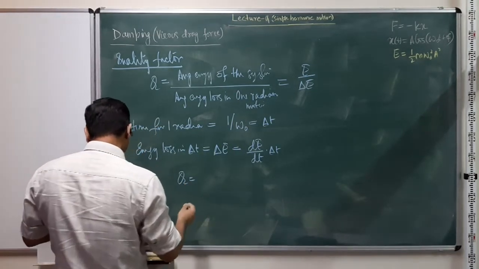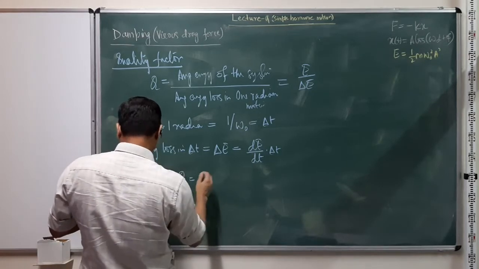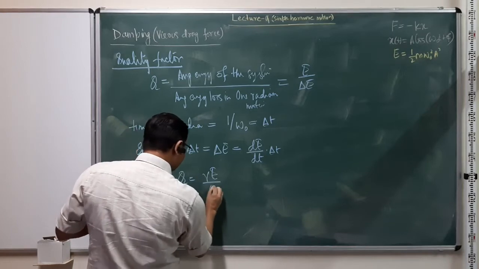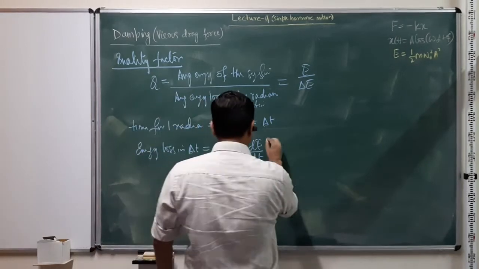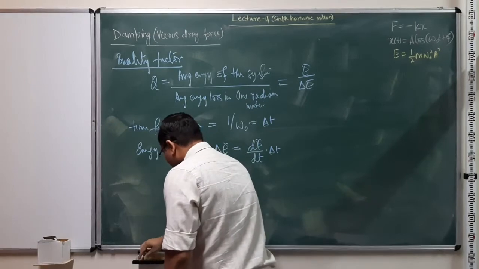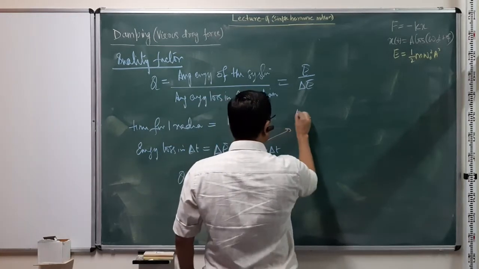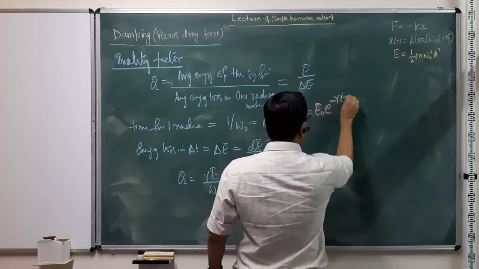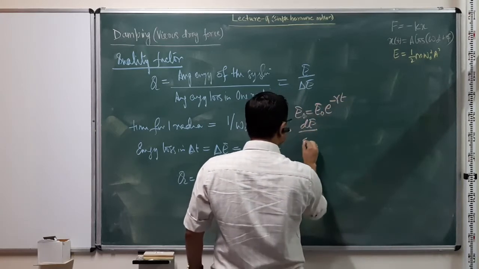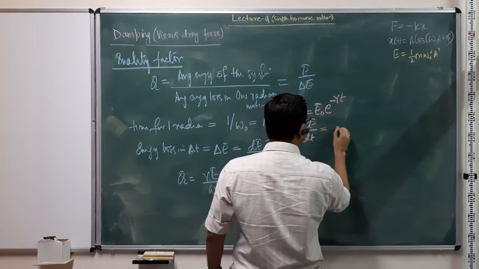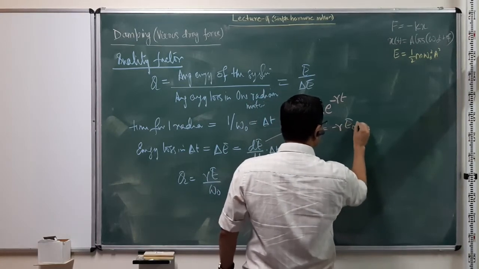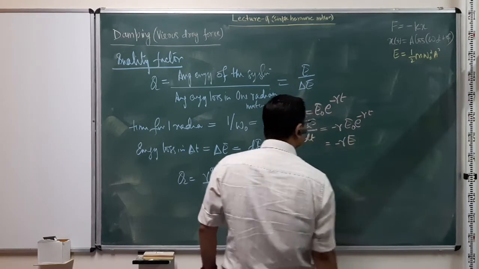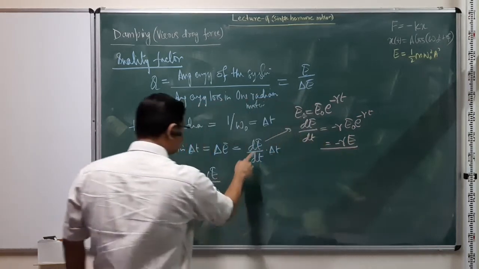Okay, so we can put it there, and what we find is the quality factor is E divided by gamma E by omega naught, right? I can write E as E0 exponential minus gamma t. So dE upon dt is minus gamma E0 exponential minus gamma t, or minus gamma E. So all we have done is put it here.